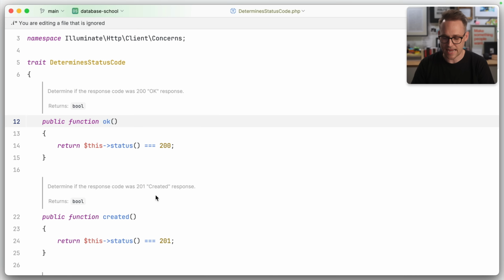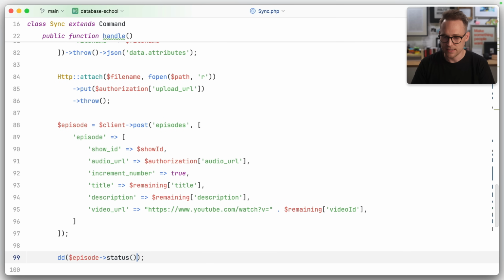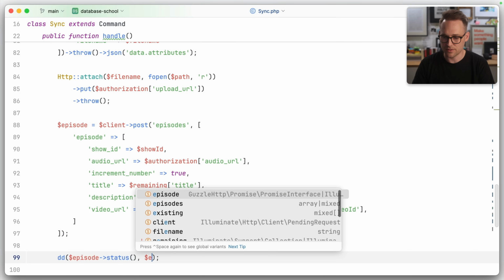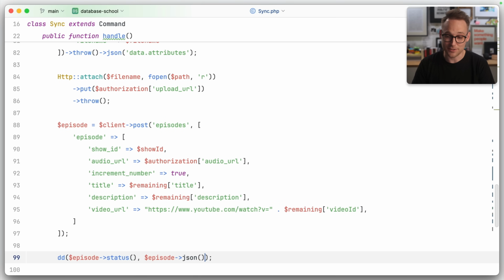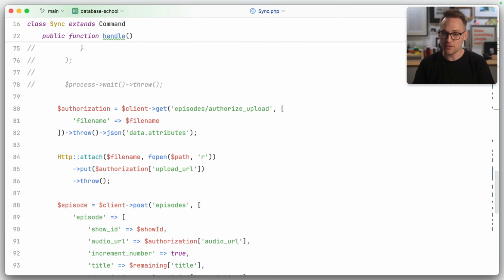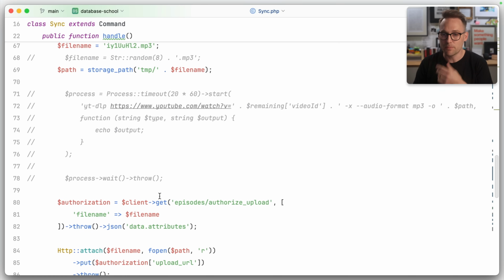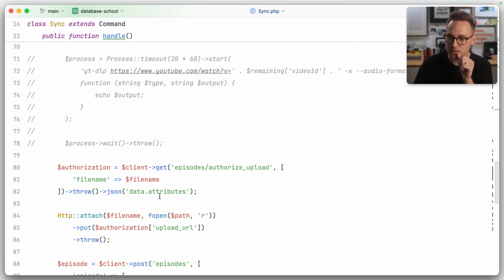How do you get the status? That's what I'm looking for. Status and episode. We're about to make an episode. If this works first try, I'm going to be very impressed with myself. And you should be too impressed with me. But I don't think it's going to work. So I think we're in the clear. I don't think we need to be impressed.